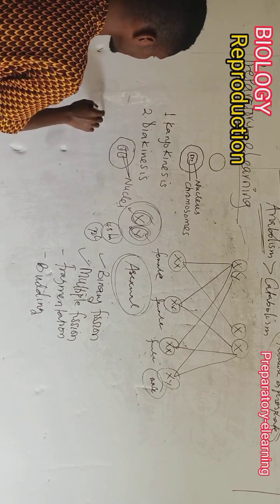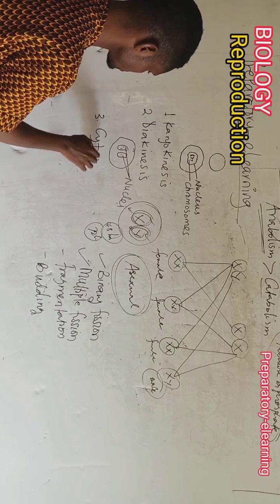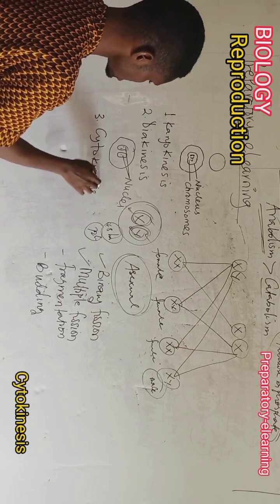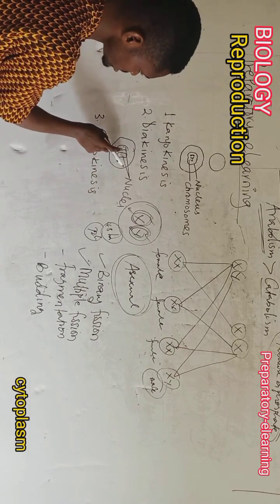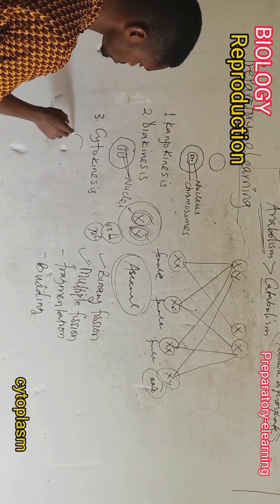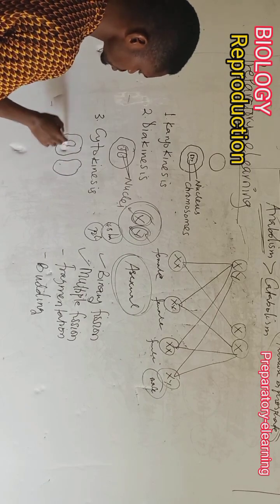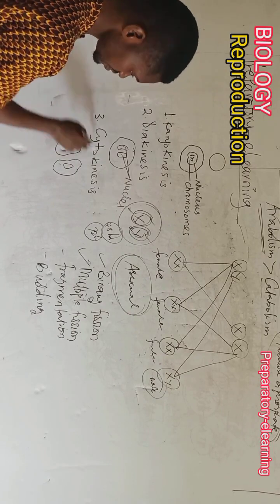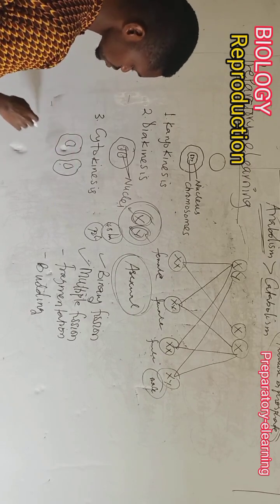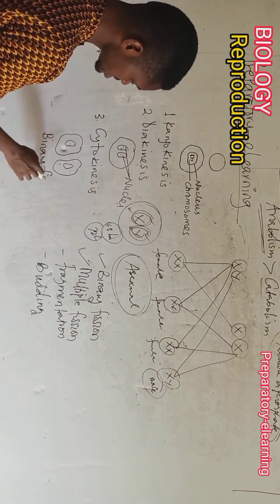Now, immediately after diakinesis, we have cytokinesis. And cytokinesis is actually a division of the cytoplasm. Remember, the nucleus is divided into two. So we now have this side and this side. This carries one nucleus, this carries the other nucleus. And at this point, the division of the cytoplasm gives us what we call binary fission, or completes the process of binary fission.